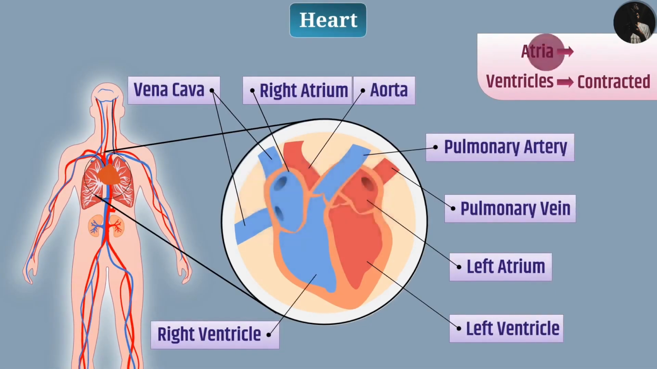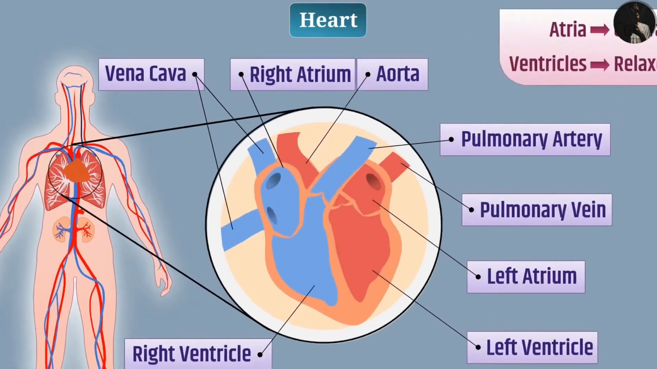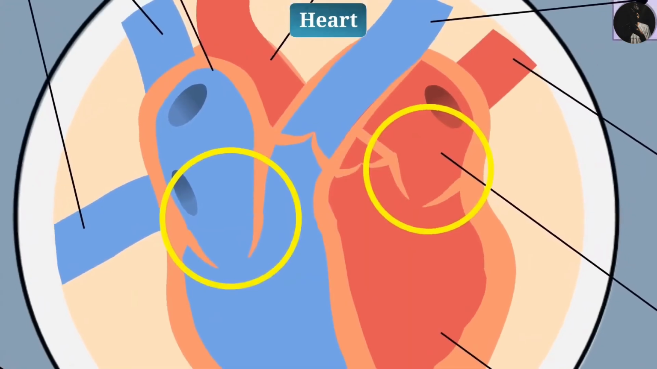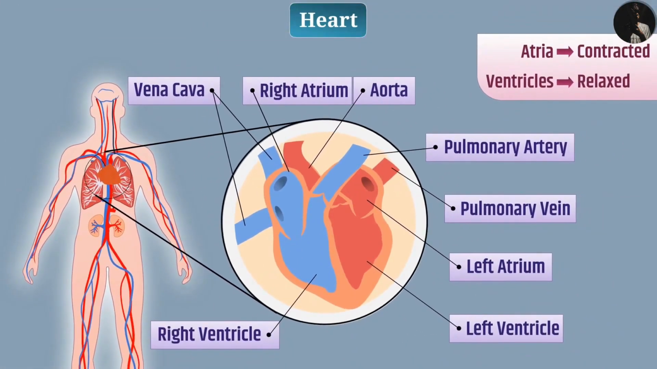When both atria get contracted and both ventricles get relaxed, then the valve between the atrium and the ventricle opens. The oxygenated blood gets transferred from the left atrium to the left ventricle and the deoxygenated blood gets transferred from the right atrium to the right ventricle. The ventricle pumps the blood throughout the body. So, the muscular wall of the ventricle is thicker than the wall of the atrium.